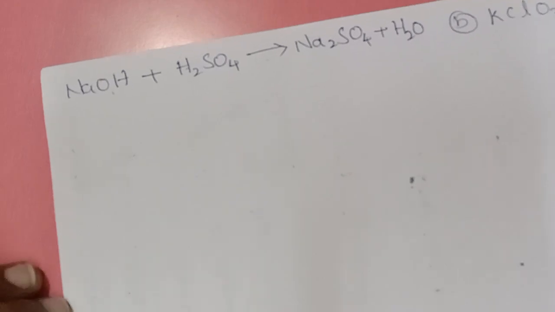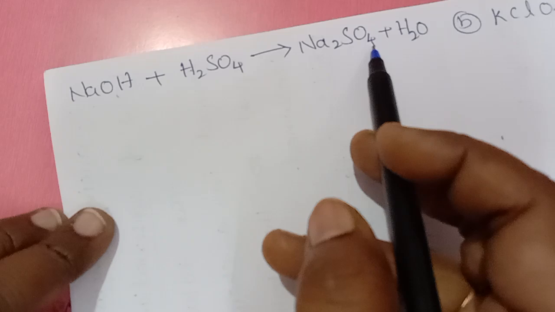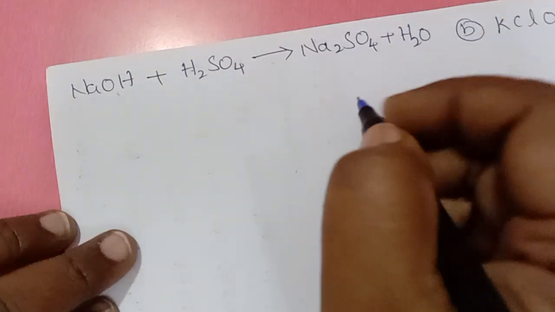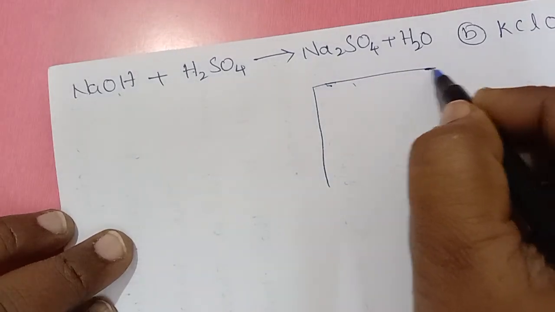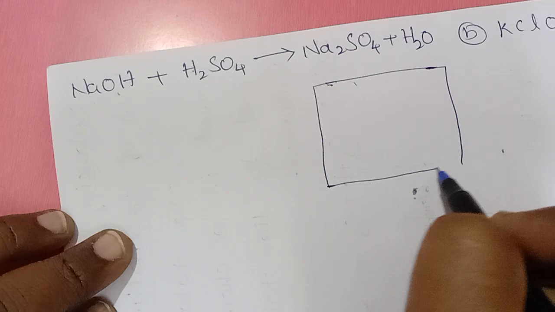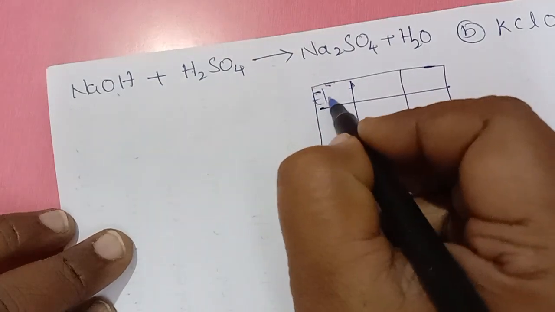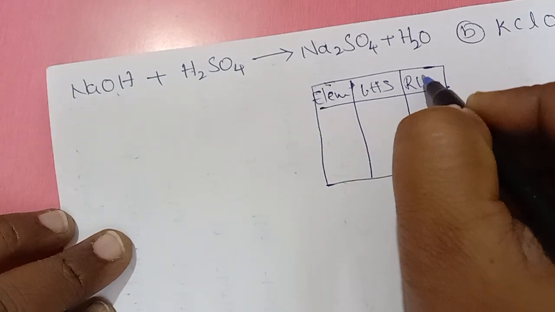Next example is NaOH plus H2SO4 gives out Na2SO4 plus H2. I'm not writing it again, just drawing the box. Elements, LHS, RHS.